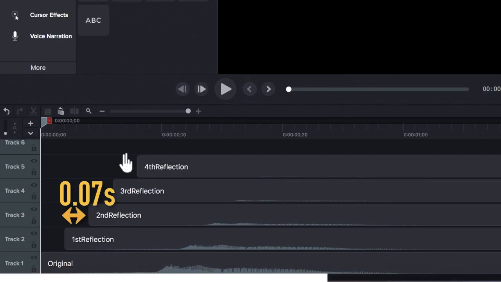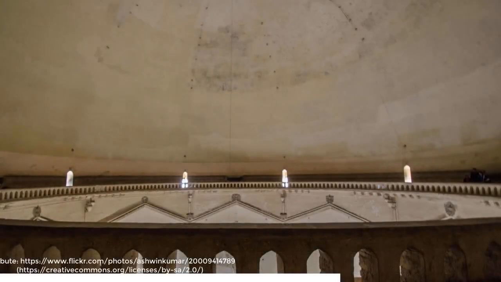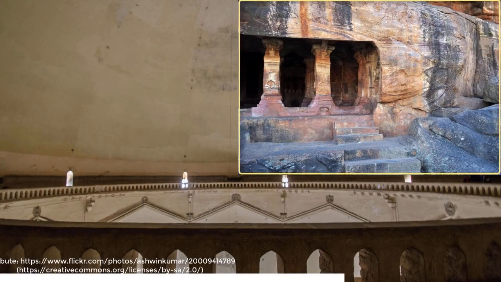And this prolongation of the sound, or persistence of the sound in our ears due to these successive reflections, is what we call reverberation. And in some specially constructed buildings like the Gol Gumbaz of Bijapur, or in some caves, the reflections can be very strong. And instead of hearing just 4 reflections, here we can easily hear 50 to 60 reflections, giving us an extremely strong reverberation. So let's simulate what that would sound like.